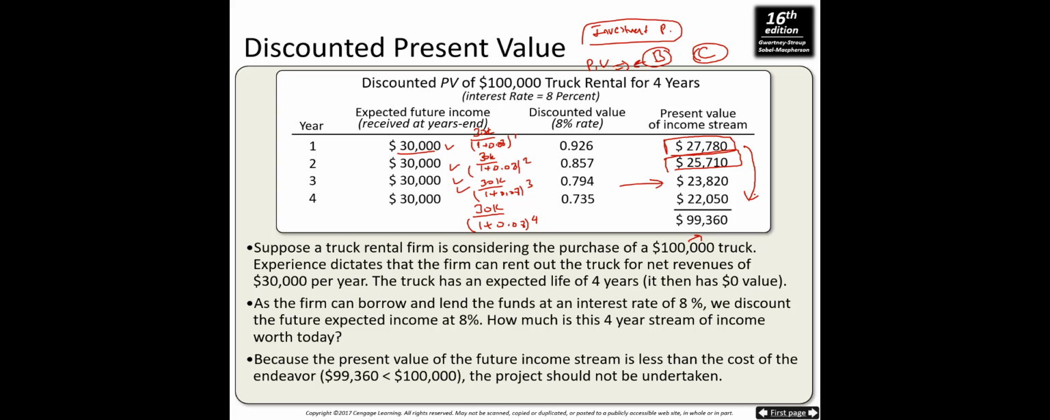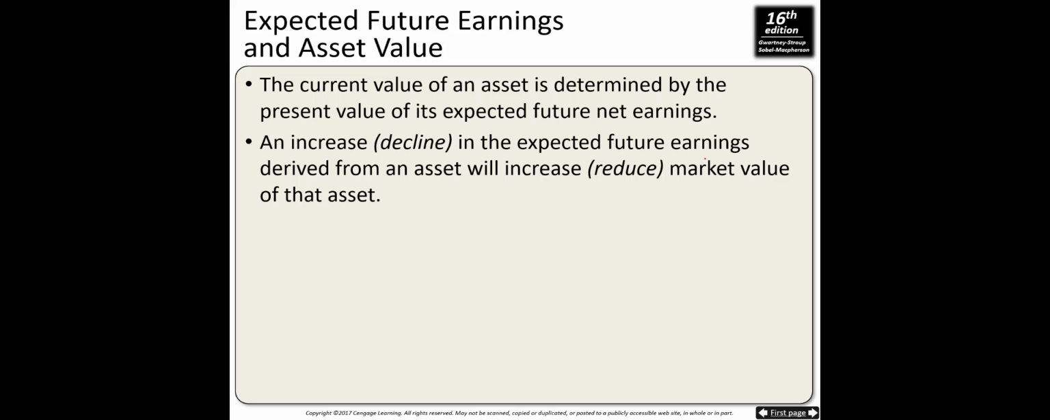Because the present value of the future income stream is less than the cost, the project should not be undertaken. So now we know how to make a decision whether to undertake a project or not. We compare the present value of future benefits and the cost of undertaking the project, and if benefits are higher than the cost, you take the project, otherwise you don't. What if you take the project and you want to know the value of the asset or value of the project? How can you do that?